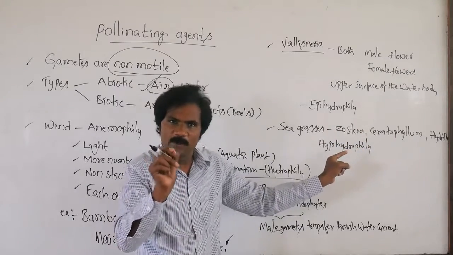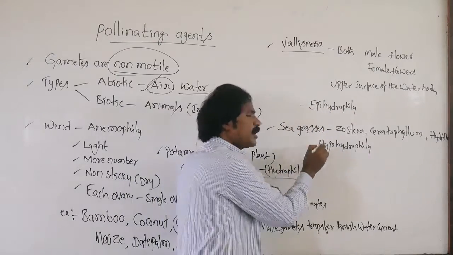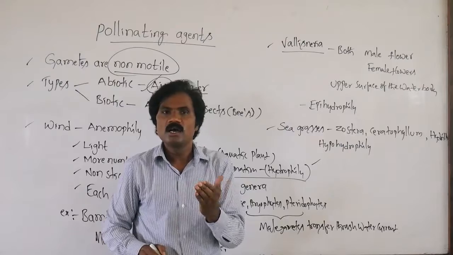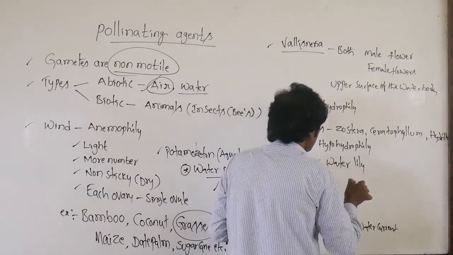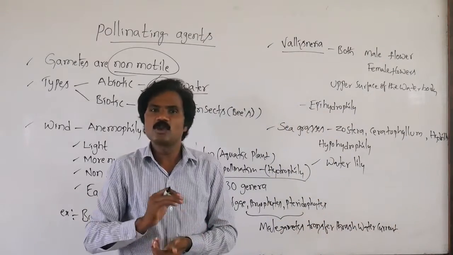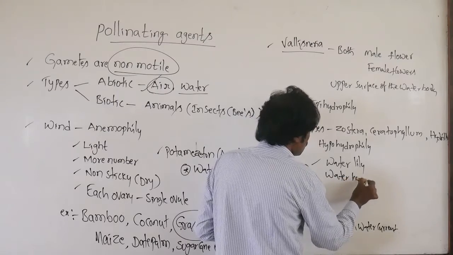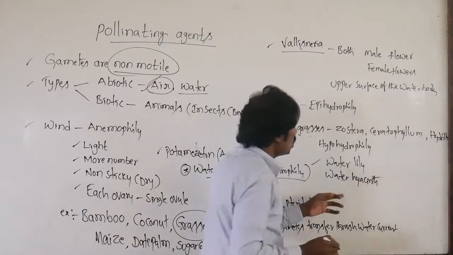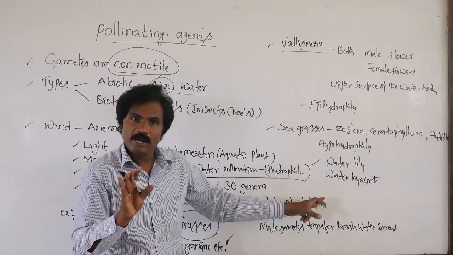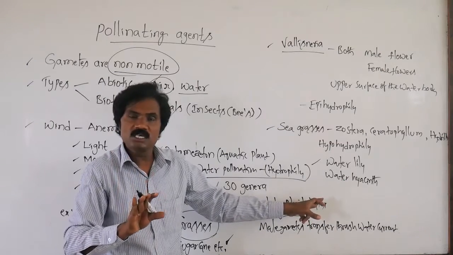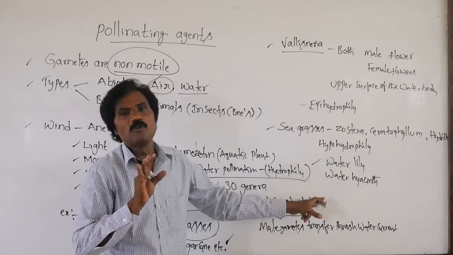What is the example of epihydrophily? It is related to Vallisneria and all. Some of the aquatic plants, like water lily as well as water hyacinth, both are aquatic plants, but pollination never takes place through hydrophily.